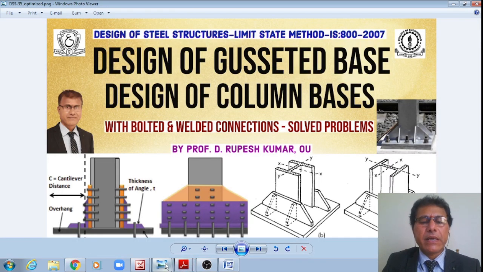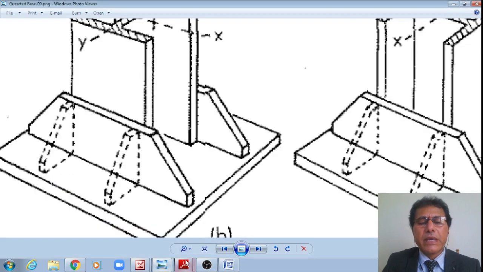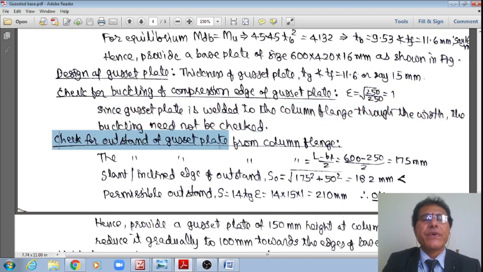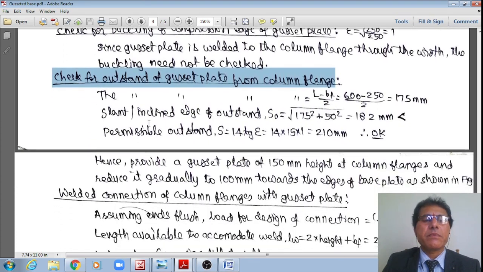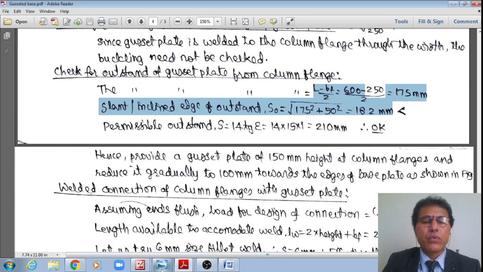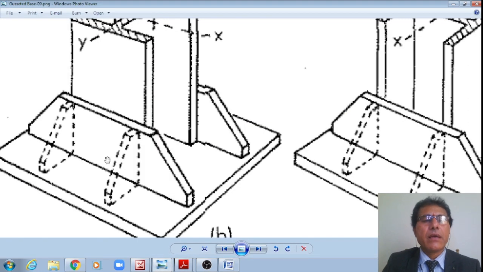Next subheading is this one, right? Next, check for the outstand of the gusset plate from the column flange, so that we know whether that free standing length will buckle or not. The outstand length of the gusset plate from the column flange is equal to L minus BF by 2. That is 600 minus 250 divided by 2. Now it works out to 175 mm.